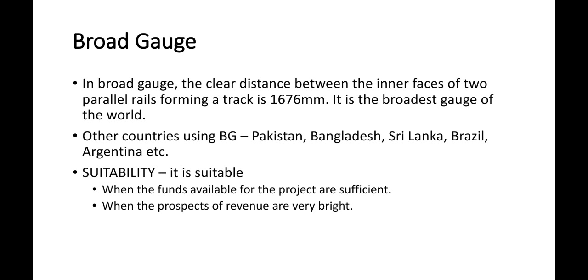Broad gauge. In broad gauge, the clear distance between the inner faces of two parallel rails forming a track is 1676 mm. It is the broadest gauge of the world. Other countries using broad gauge are Pakistan, Bangladesh, Sri Lanka, Brazil, Argentina, etc.